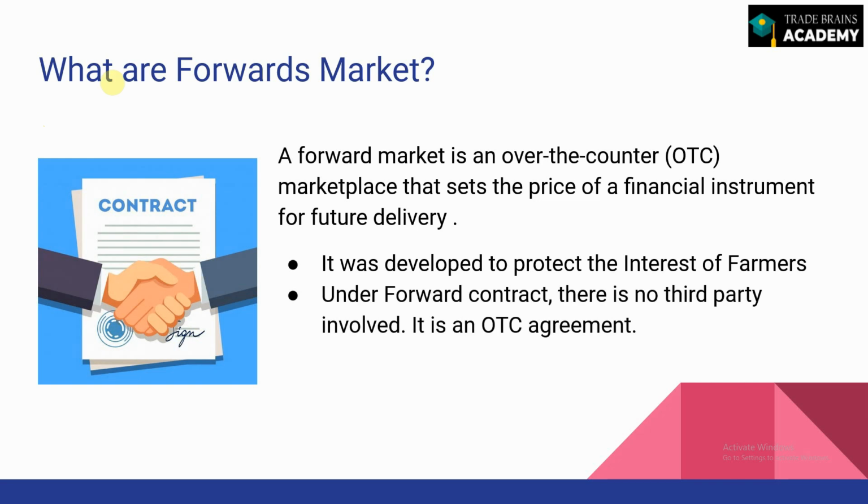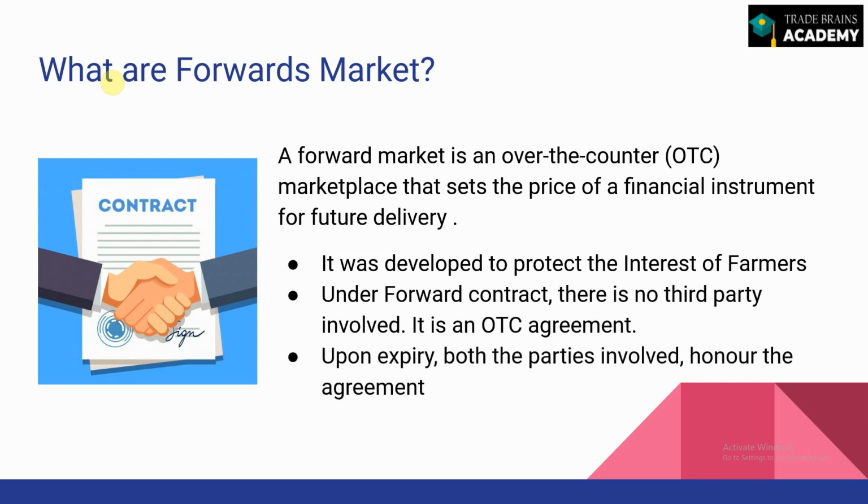Now, under the forwards contract, there is no third party involved. It's an over-the-counter agreement. So what happens in an over-the-counter agreement? The two parties involved set the conditions for the trade. There is no one regulating them. There is no one overlooking the transaction. It's between those two parties. They decide when to buy, what quantity to buy, and at what price. There is nothing called a regulatory body here. It's just an agreement between the two parties. That is the basic premise of an OTC agreement. Upon expiry, both the parties involved will have to honor the agreement. It is basically mutual respect of the parties towards each other, and they decide to honor the agreement at the time of expiry. That is how a forward market functions.